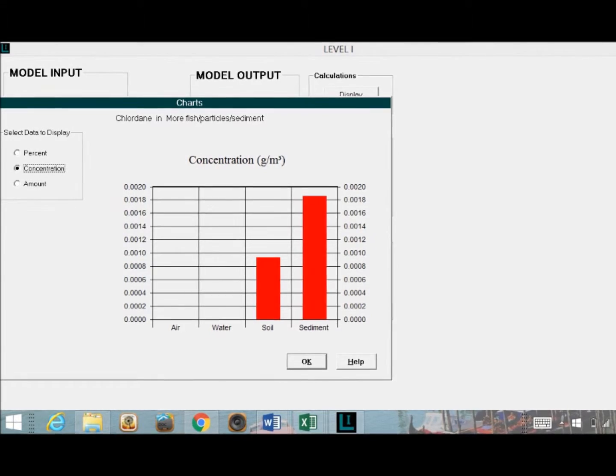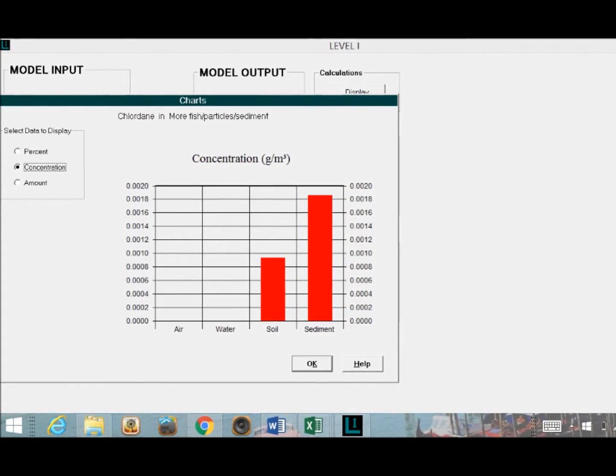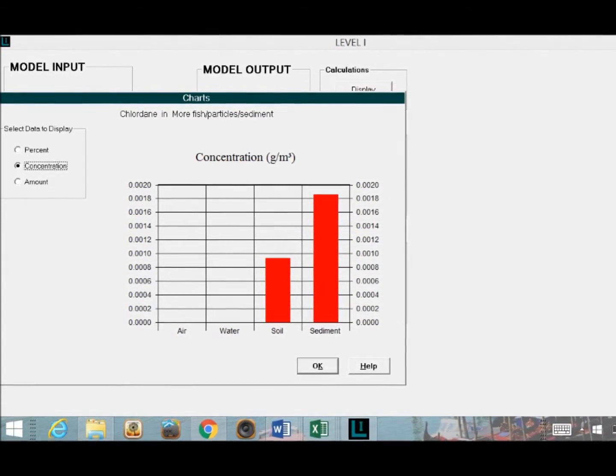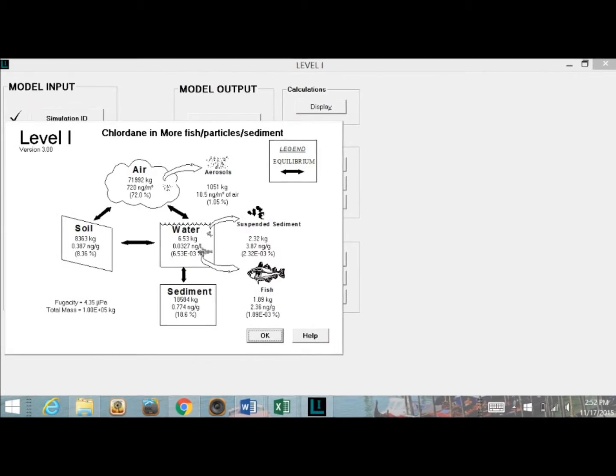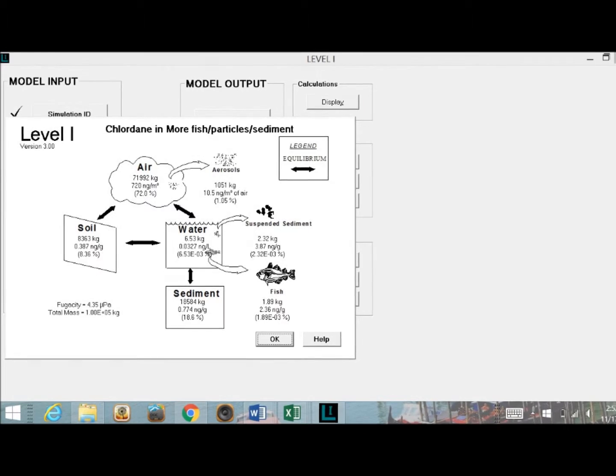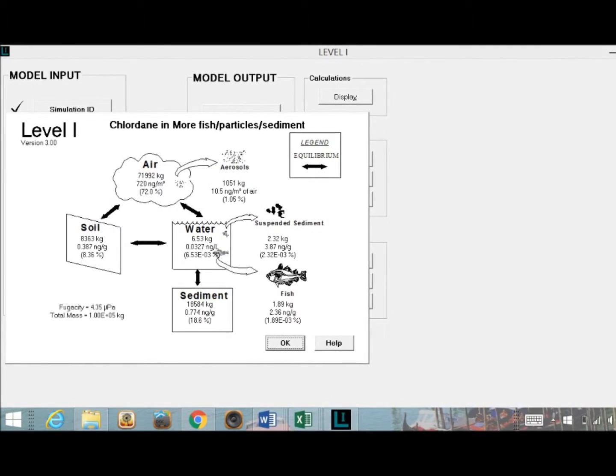In this case, the sediment contains the highest concentration of chloridane. This sediment is at the bottom of the nearby stream that is the food and the home to many species of aquatic life. Here is a diagram that shows in a little bit more detail where the chloridane goes and how the fish will be affected.